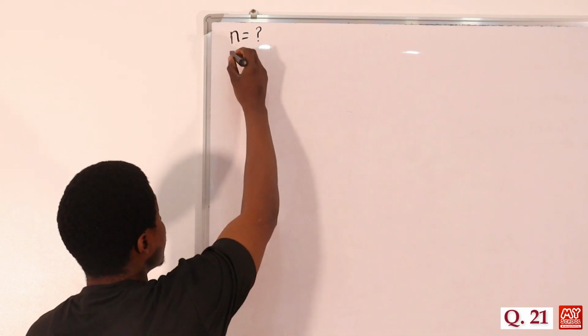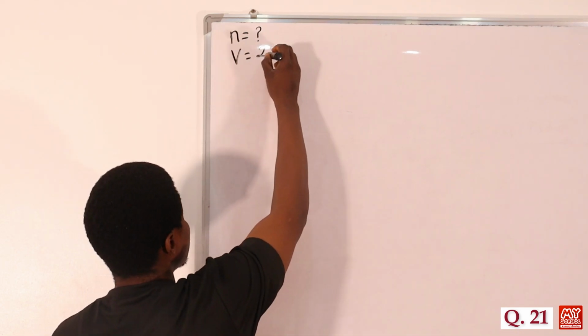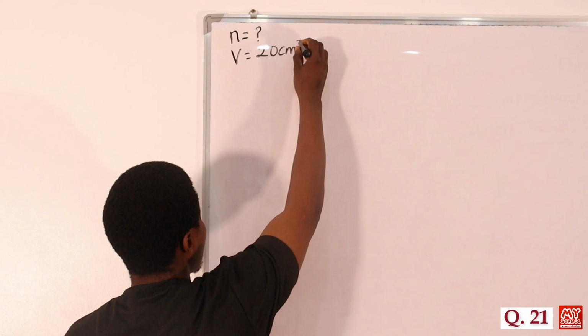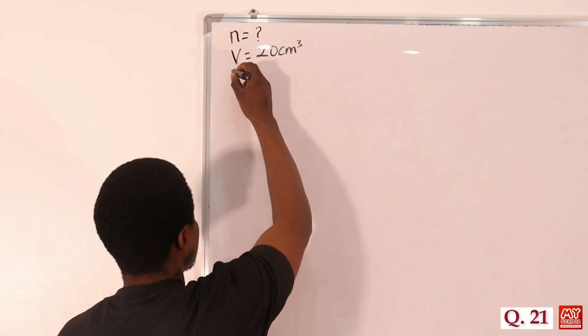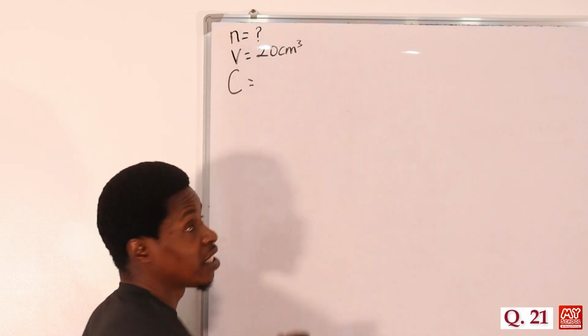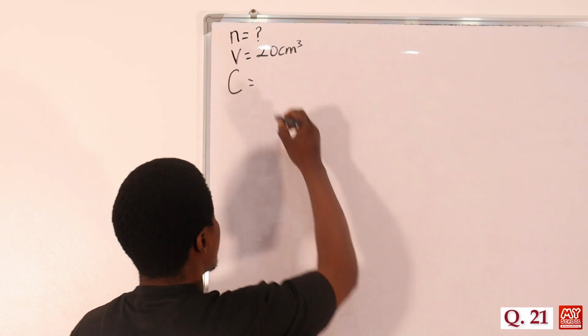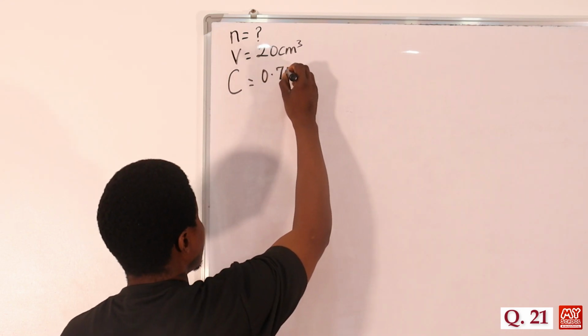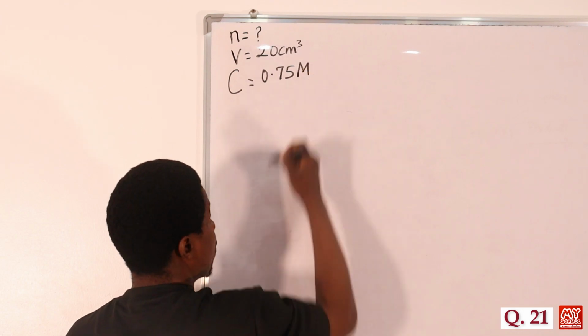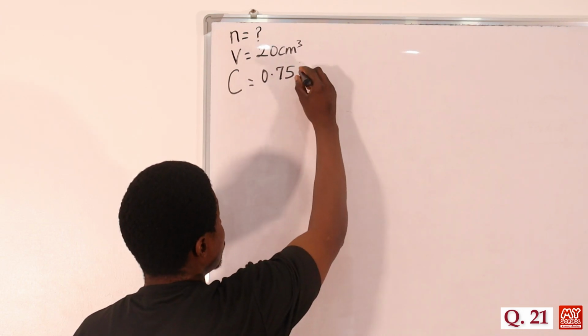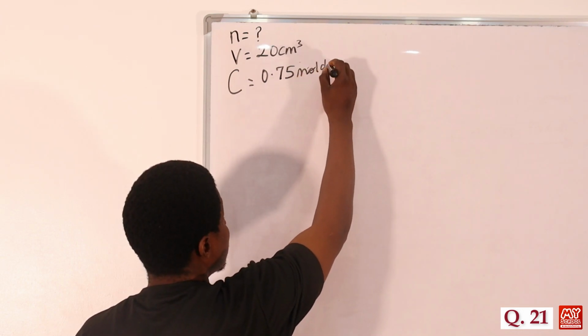We're given the volume equal to 20 cm cube, and the concentration equal to 0.75 molarity.